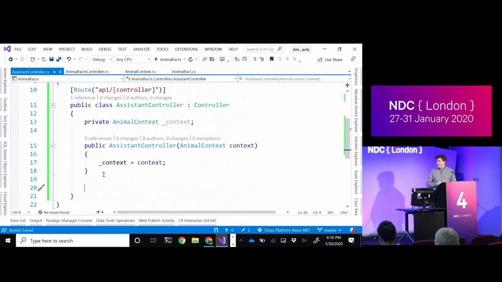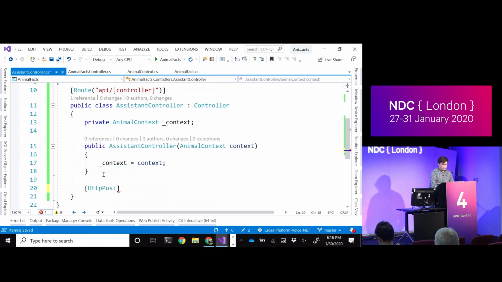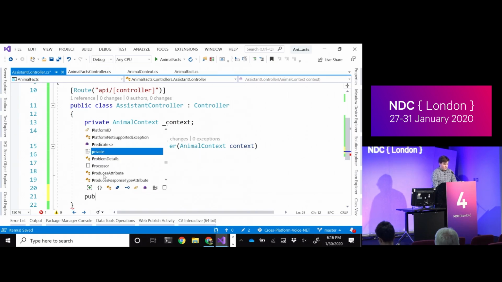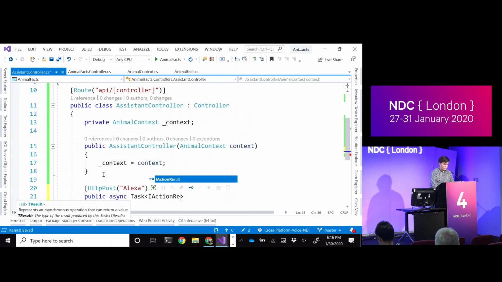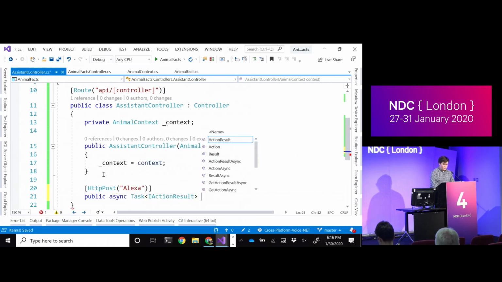Cool, so like I said, let's start with Alexa. So I'm going to give it just an HTTP post. Everything goes over post on the Alexa side of things, and I'll just call this Alexa. And we're going to do an async Task of IActionResult. And we'll just call this HandleAlexa.